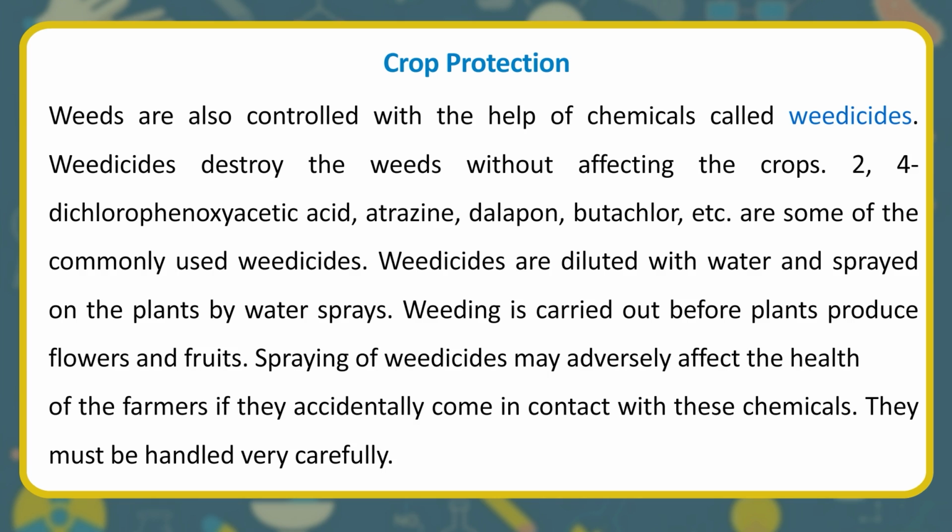2,4-dichlorophenoxyacetic acid, atrazine, dalapon, butachlor, etc. are some of the commonly used weedicides. Weedicides are diluted with water and sprayed on the plants by water sprays. Weeding is carried out before plants produce flowers and fruits. Spraying of weedicides may adversely affect the health of the farmers if they accidentally come in contact with these chemicals. They must be handled very carefully.